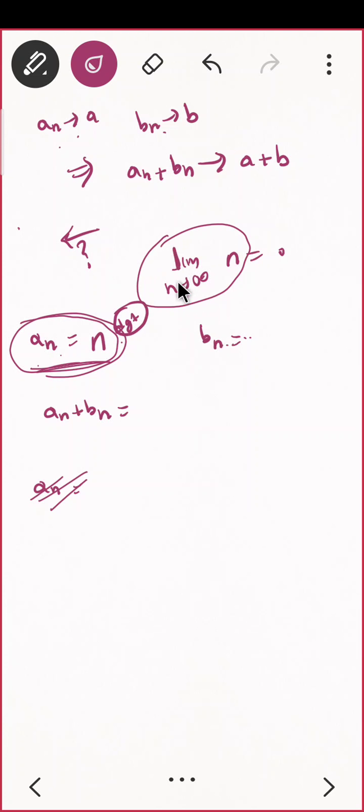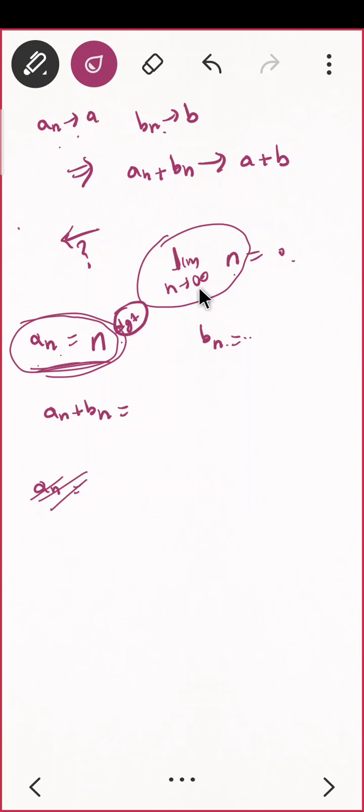Perfect. Very nice. Finally, I'm happy that you could realize the graph. You can tell graphically that it is divergent. See, an equal to n. To check whether it is convergent or divergent, you have to just see the limit as n goes to infinity and whether this is a number or not. If I'm asking about convergence, then in short I'm asking whether this limit exists or not.